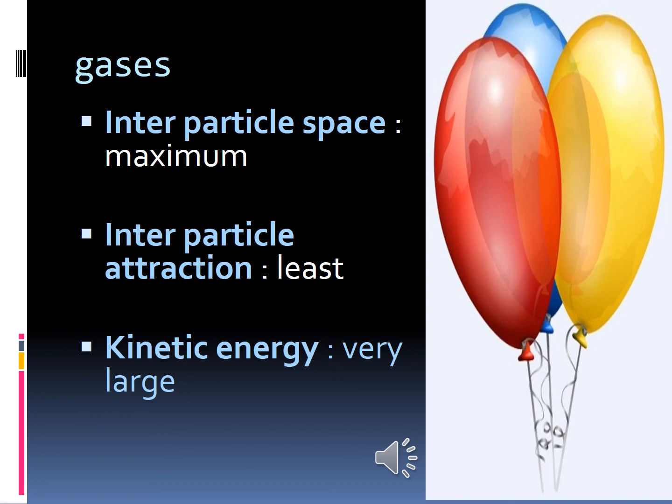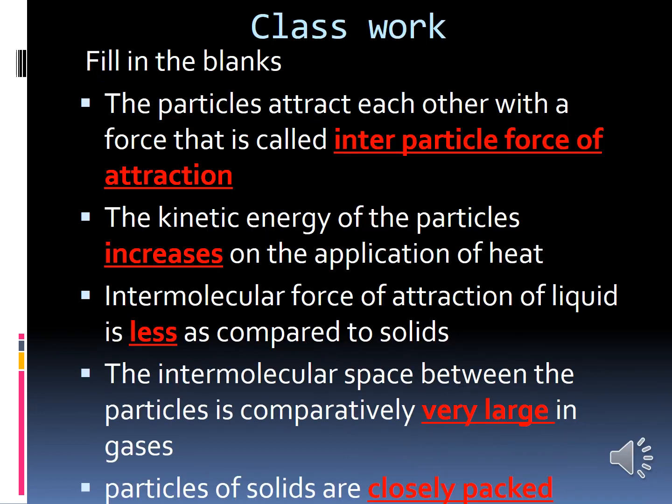Okay, can you all understand? In this class we have learnt about the kinetic theory of matter. Yes, we have learnt 3 postulates. What are those 3 postulates? Interparticle space, interparticle force, and kinetic energy. What is meant by interparticle space? The space between the particles. Okay, if space exists between the particles, that is called interparticle space.